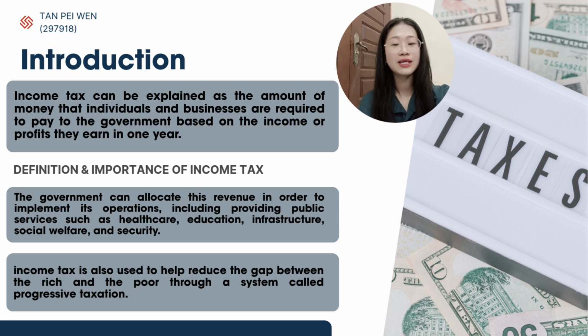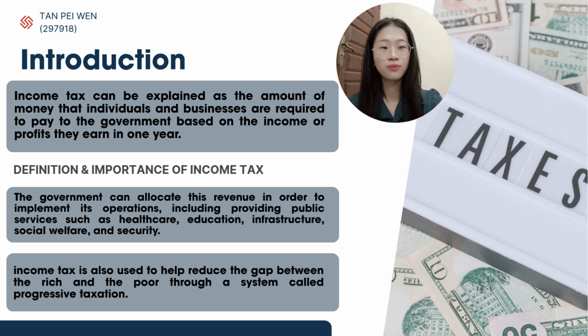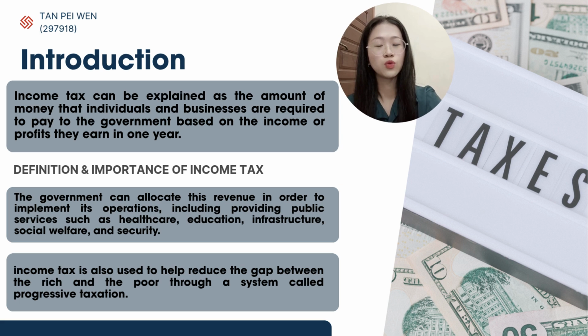This way, income tax plays a role in creating a more equal society by helping to redistribute wealth. It becomes especially crucial during tough economic times. For example, during COVID-19, the government relied on tax revenue to support stimulus packages, healthcare costs, and wage subsidies. The income tax collected in earlier years made it possible to deliver financial assistance to families and businesses when they needed it most.